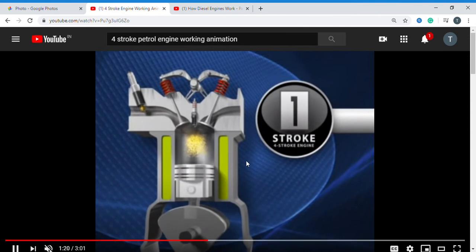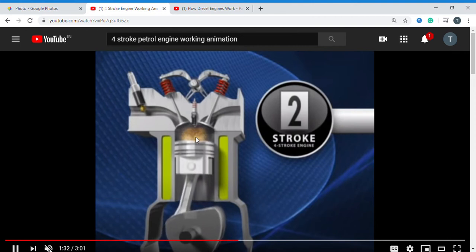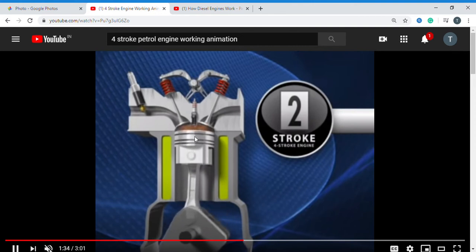So this is the first stroke. You can observe. When the piston moves from TDC to BDC, the inlet valve gets open, air and fuel mixture has entered. In the second stroke, the air and fuel mixture gets compressed. Second stroke, this is the compression process.